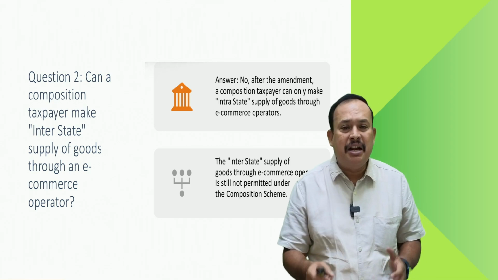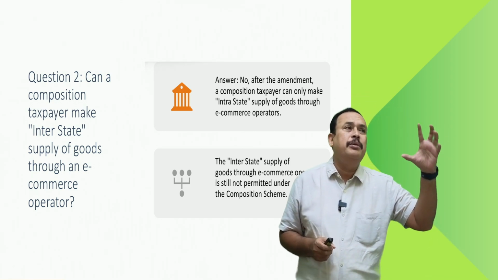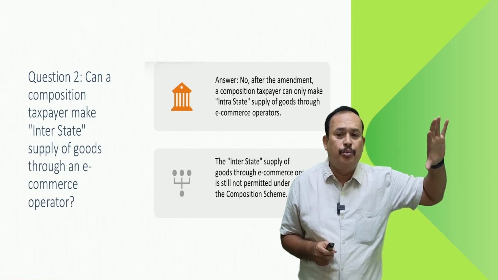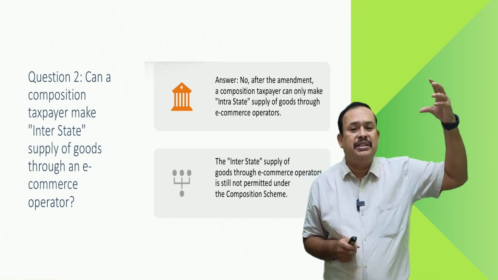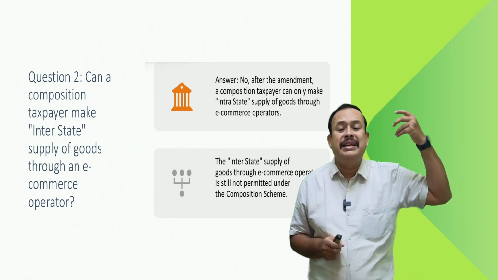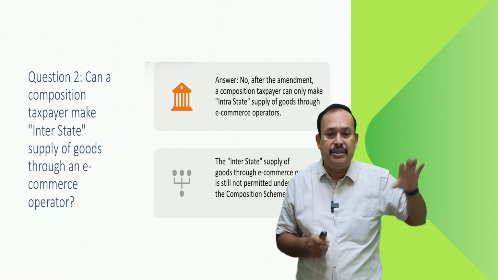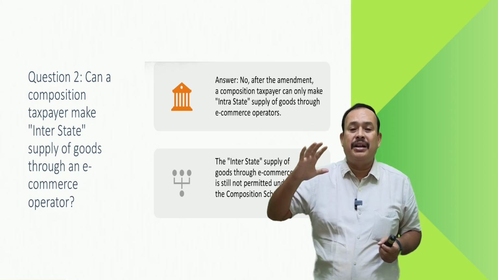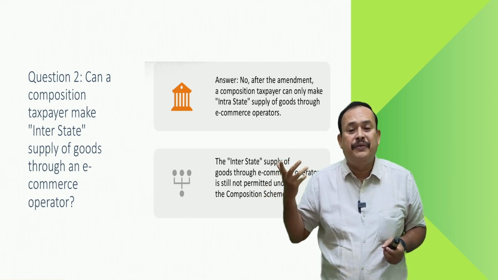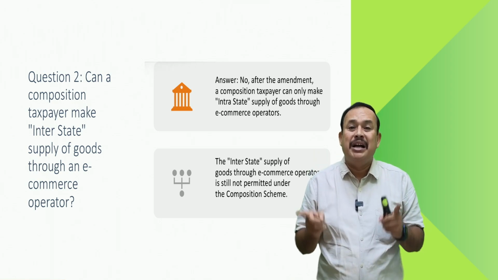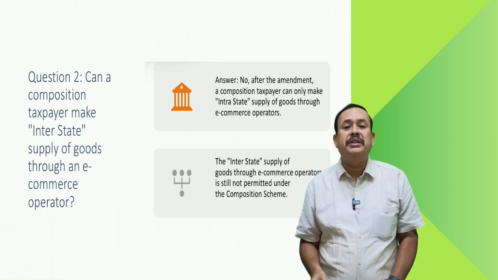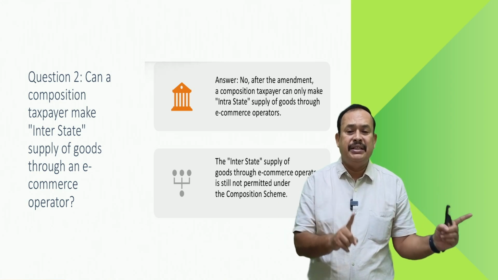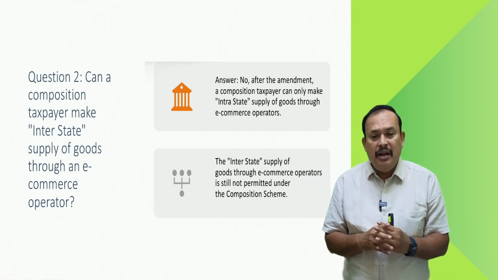So, what do we understand about the composition scheme? A trader, a manufacturer, a restaurant provider is one group. Their aggregate turnover in the preceding financial year should not exceed 1.5 crores, and 75 lakhs for a few states. On the other hand, the second group, service providers other than restaurants, their aggregate turnover should not exceed 50 lakhs. Whenever I say eligibility, aggregate turnover, you always have to refer to the preceding financial year, in simple terminology, the previous year.